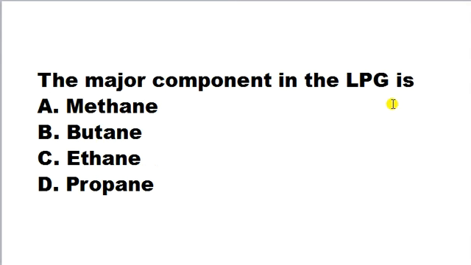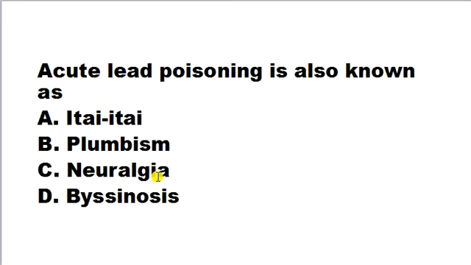Sanctuary. The major component in the LPG is A. Methane, B. Butane, C. Ethane, D. Propane. So here correct answer is B. Butane is the major component in the LPG gas. Although propane is also present in the LPG gas, it is in a lesser amount. So here B would be appropriate answer.